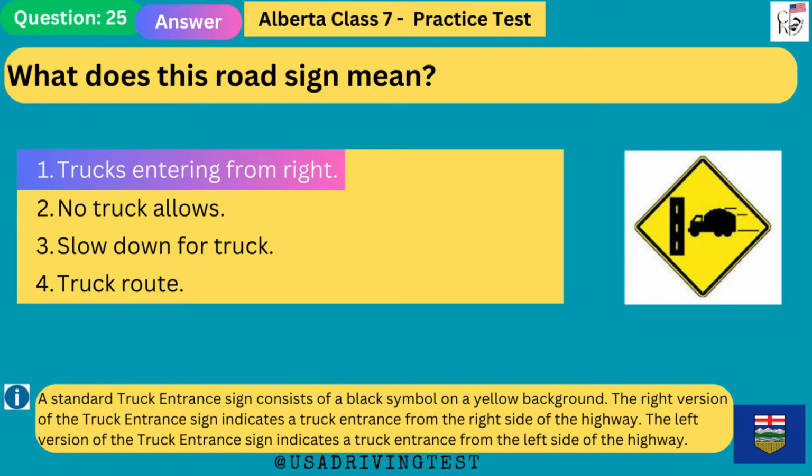Truck entering from right. A standard truck entrance sign consists of a black symbol on a yellow background. The right version of the truck entrance sign indicates a truck entrance from the right side of the highway. The left version of the truck entrance sign indicates a truck entrance from the left side of the highway.